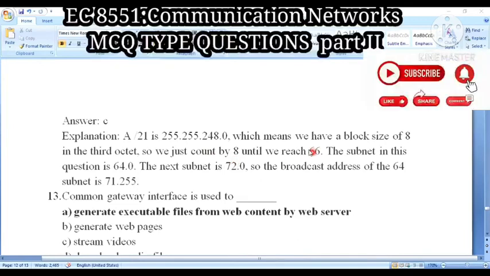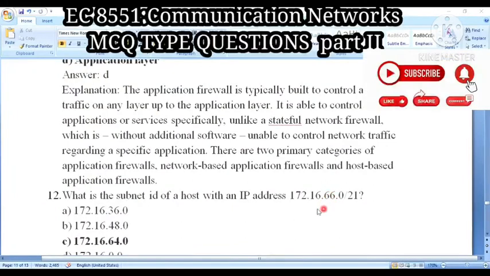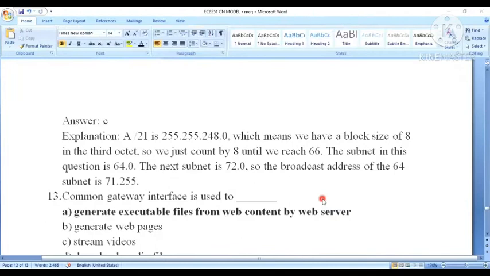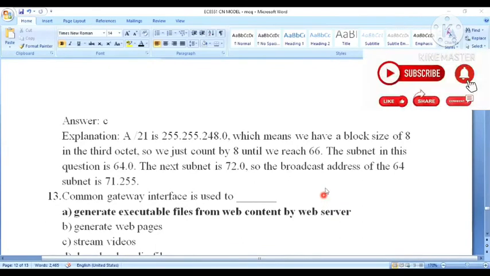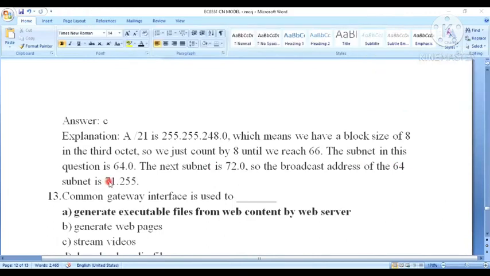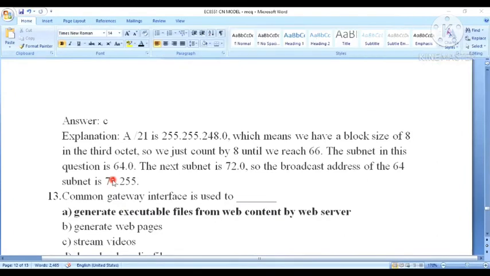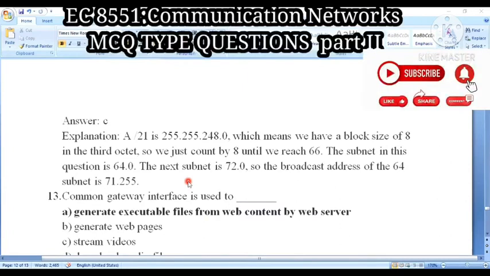So we just count by 8 until we reach 66, because in the third octet we have 66. So the subnet in this question is 64. The next subnet is 72. Am I clear?